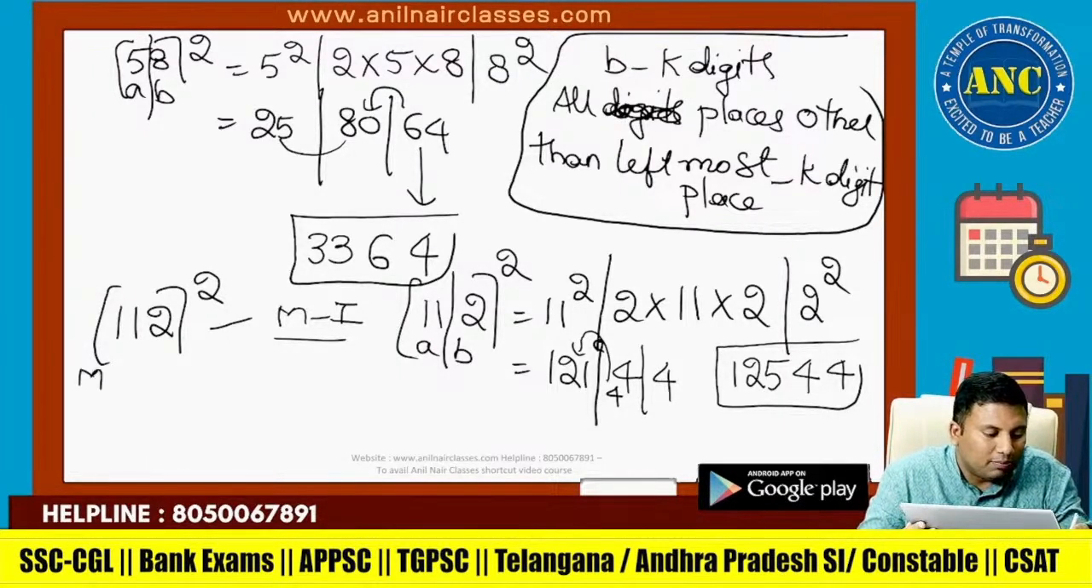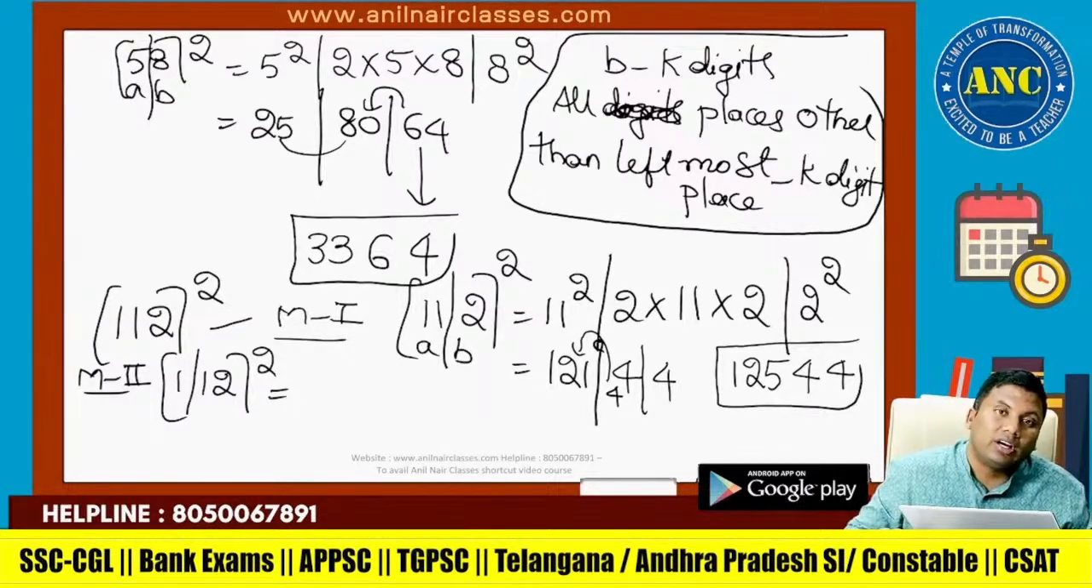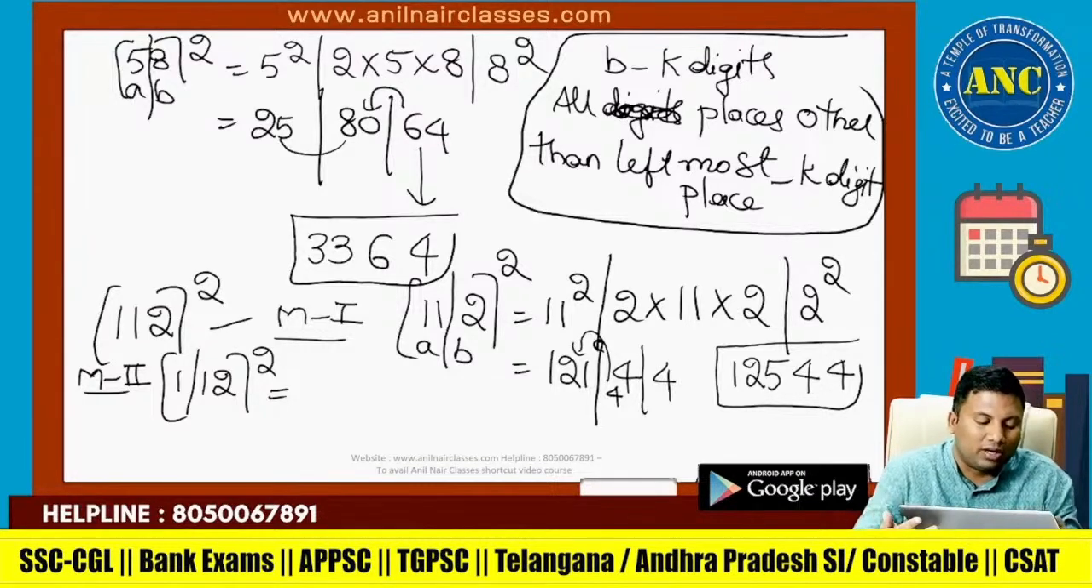Method 2 is, I divided into 11 and 2. You might get a doubt, why can't I divide it with 1 and 12? That also can be done. If I got 3 apples and there are 2 students, first person can get 2 apples, second person can get 1 apple, or the first person can get 1 apple and the second person can get 2 apples. One is nothing but 11 into 10 plus 2, 110 plus 2 whole square. Another is 100 plus 12 whole square.